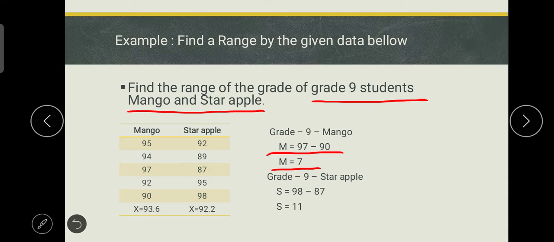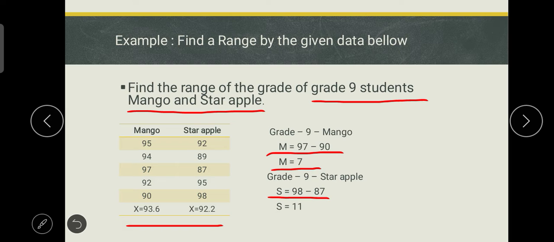So yung sa Star Apple naman, based sa data natin, yung pinakamataas na grade is 98, and ang pinakamababa is 87. So ipag-minus lang din natin, 11. So, nakuha natin tong nasa ilalim nila, yung x̄ is equal to 93.6, x̄ is equal to 92.2.